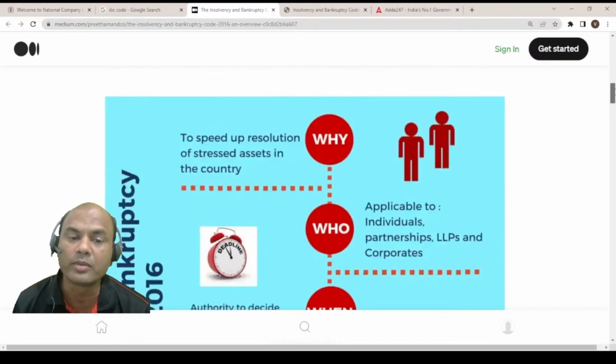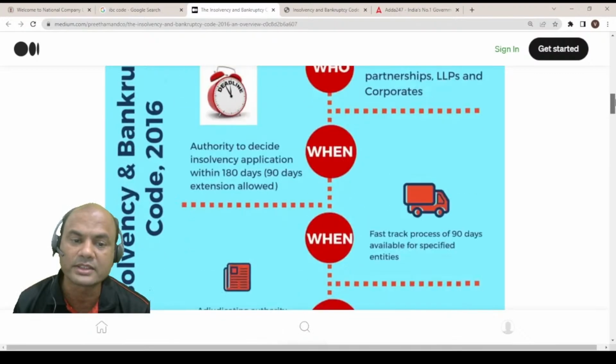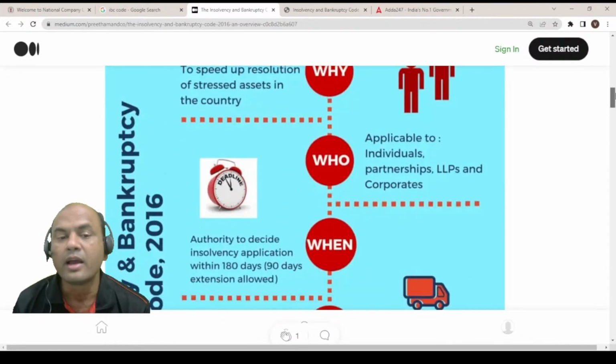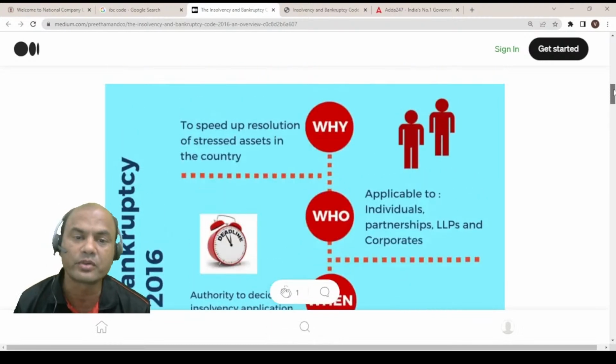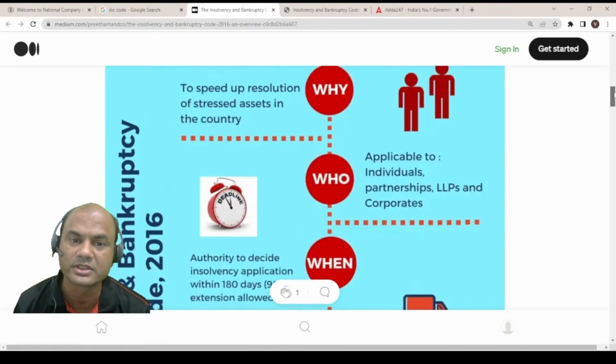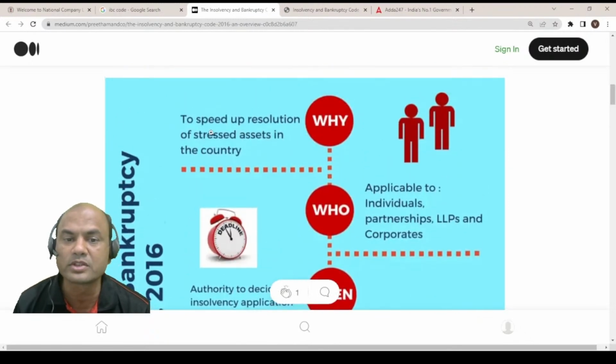That's why the government came up with a new law called the Insolvency and Bankruptcy Code 2016. Under this, NCLT was formed. So what was the basic logic behind this code? To speed up the resolution of stressed assets in the country. To whom is it applicable? It applies to individuals, partnerships, LLPs and corporates. So all of them it is applicable to.